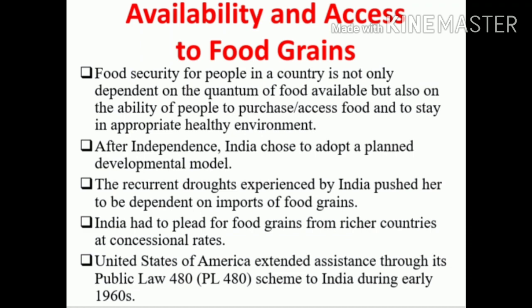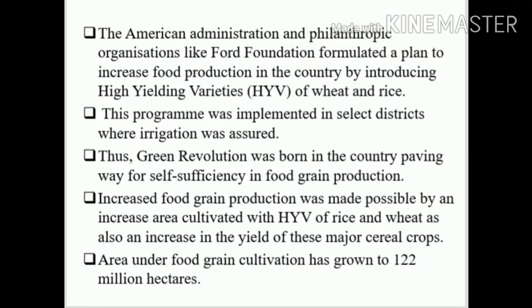They passed a public law in their assembly, and they rendered food grains to India at cheaper rates. That is, they sent their food packages to India at cheaper rates, and many ships arrived in India. That is the Public Law of America. When India faced this drought condition, America supported India through its Public Law, and not only this alone.